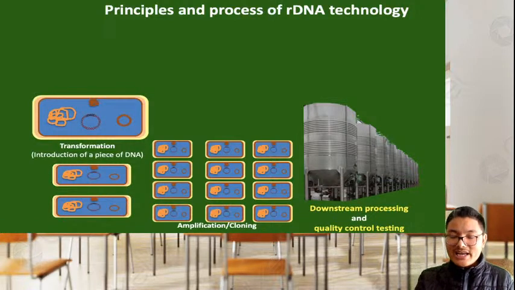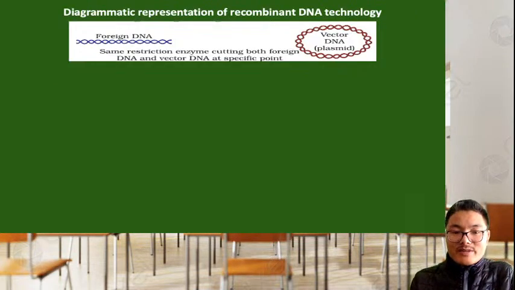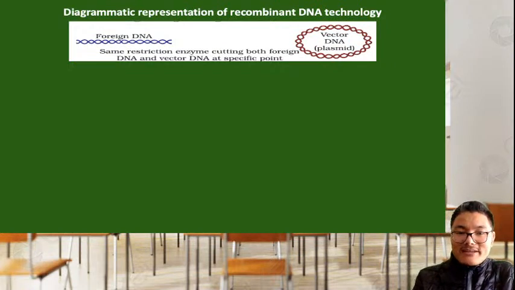Okay, so this is the entire process which is involved in biotechnology, and this is the diagrammatic representation given in your textbook. I hope you all have followed. In your textbook diagram, not so clear information is given. There is isolation of foreign DNA and vector DNA. Vector DNA here is the plasmid.